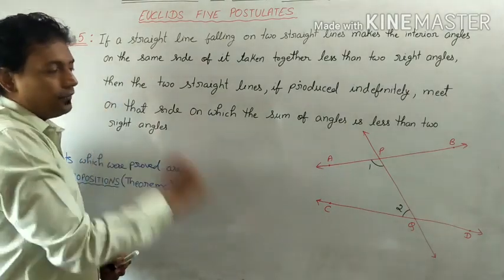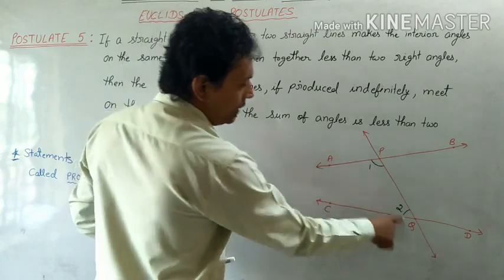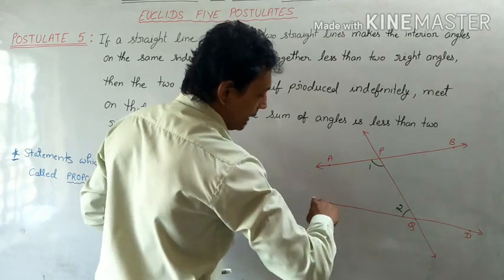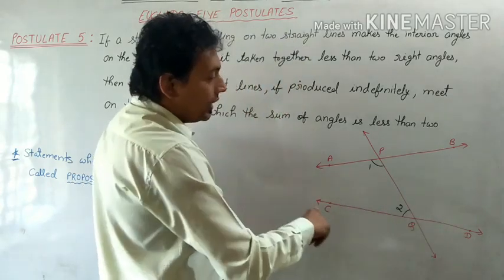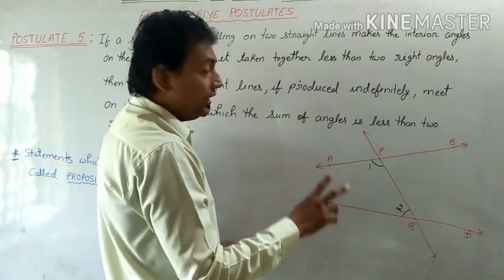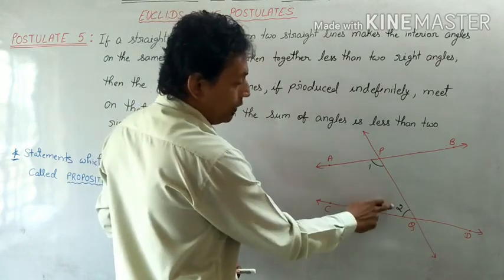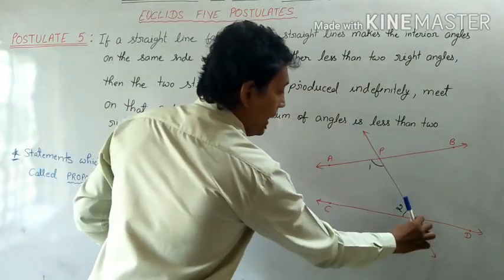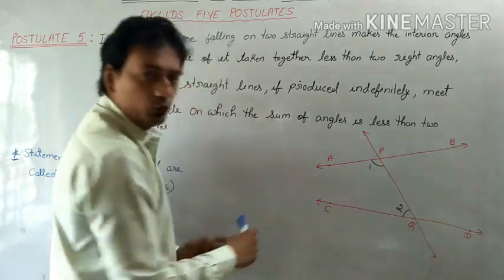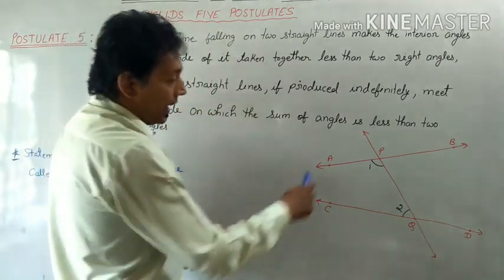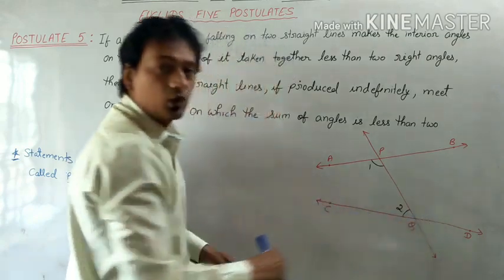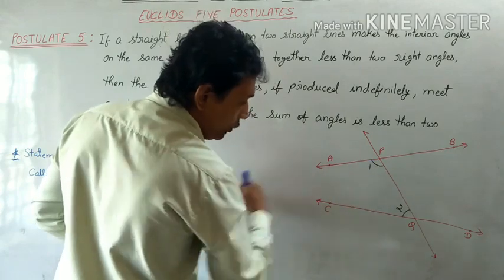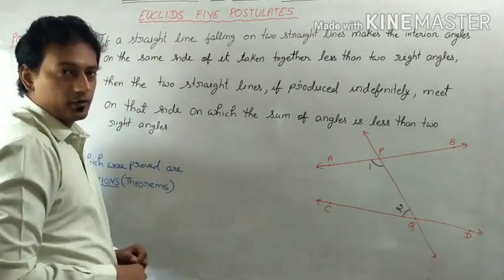If there is one line, say line PQ, which falls on two straight lines, AB and CD, and the sum of interior angles 1 and 2 is less than 180 degrees on the left hand side of line PQ, then the lines AB and CD will eventually intersect each other on the left hand side of PQ if they are produced further.